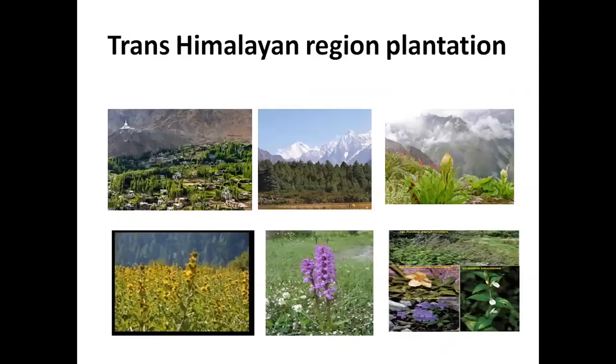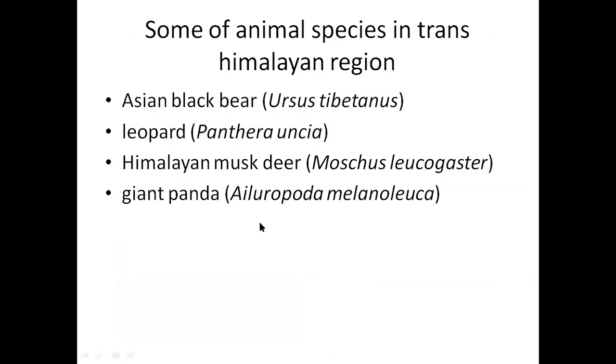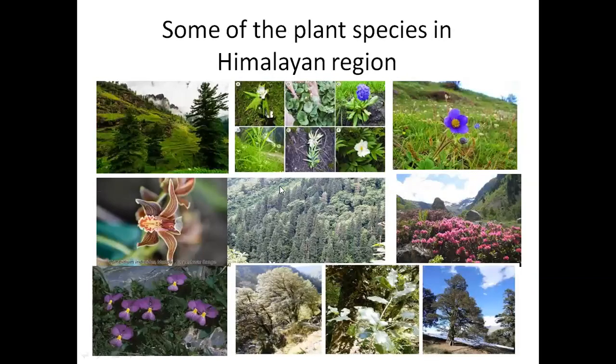Trans-Himalayan region, the plants which exist in the Trans-Himalayan region, the animals which exist in the Trans-Himalayan region. Okay, see the snow leopard, all these are some different types of birds. Okay, bat. So these are all different types of animals which we can see in the Himalayan region. These are all some of the plants which we can see in the Himalayan region. These are orchids, pine trees, sal trees, all these things.